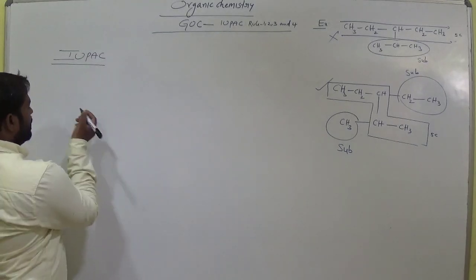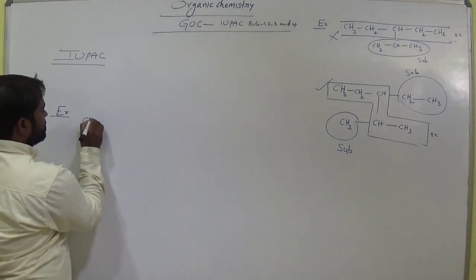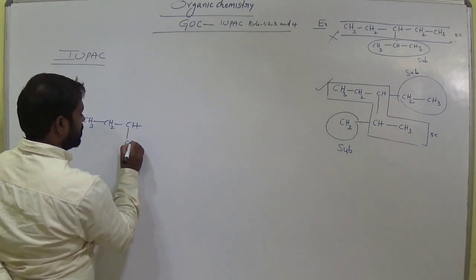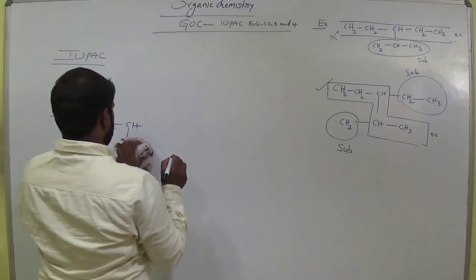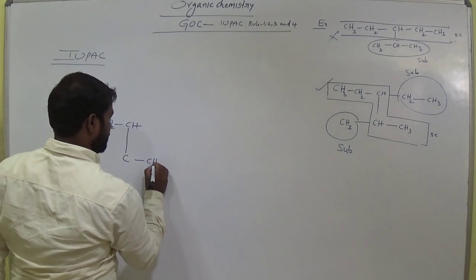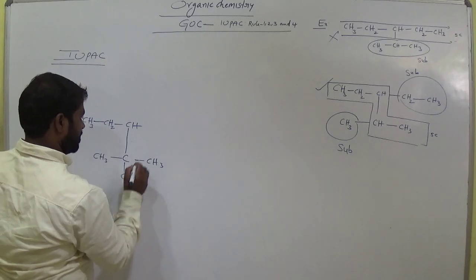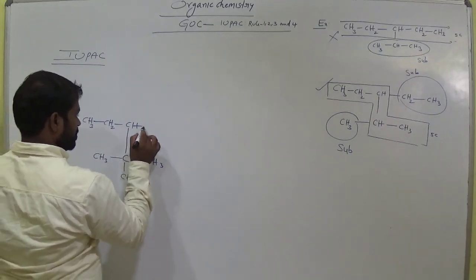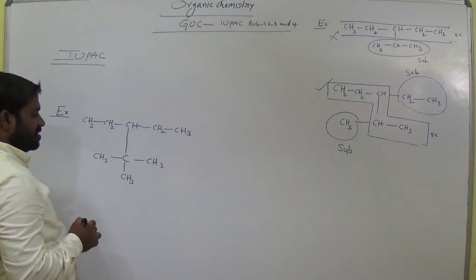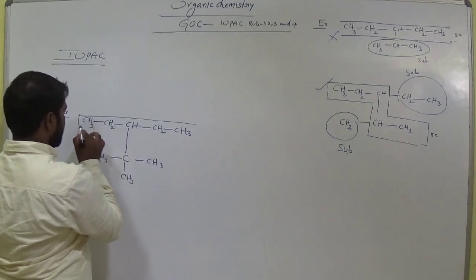So the next one, example 3 regarding this concept, that is CH3 bond CH2 bond CH bond CH3 bond CH3 bond CH3 bond CH2 bond CH3. Suppose I want to move in this direction. This one has the long chain.